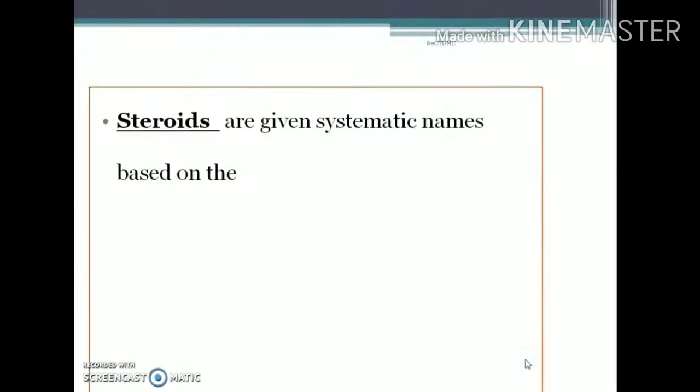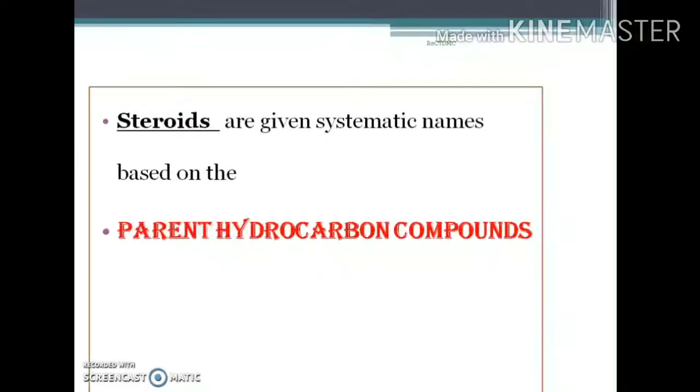These steroids are given systematic names based on their parent hydrocarbon. Depending upon the number of carbon atoms present in the steroidal molecule, each steroid has a particular name.